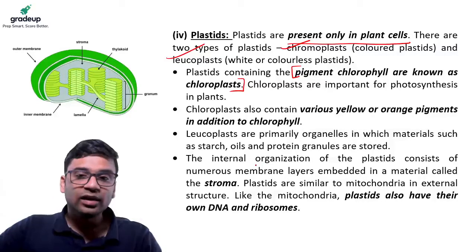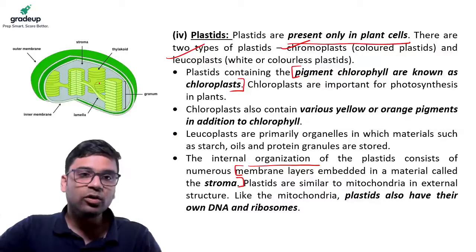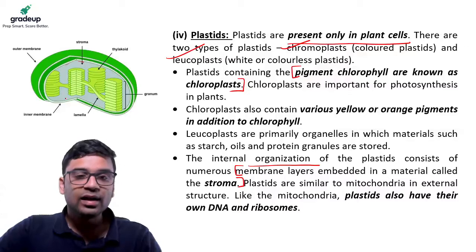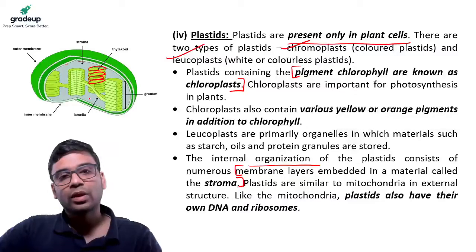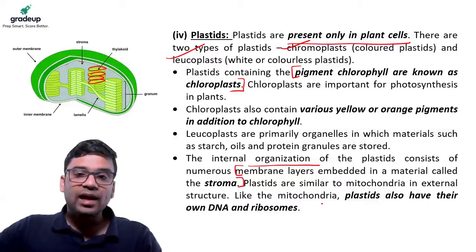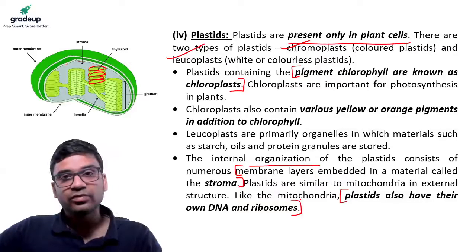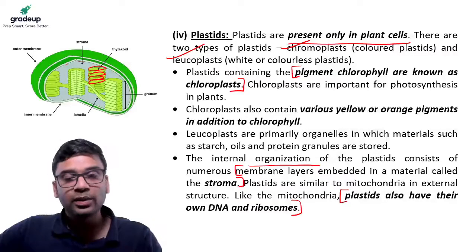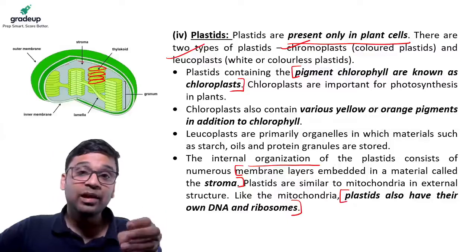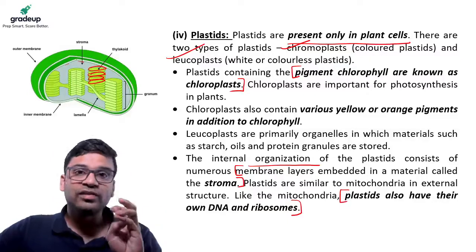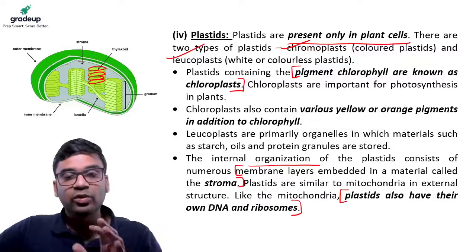The internal organization of the plastids consists of numerous membrane layers embedded in a material called stroma. The thylakoid membranes are embedded in this material. The plastids also have their own DNA and ribosomes. Just like in the human body we don't have plastids, but plant cells have their own plastids, and the plastids have their own DNA.